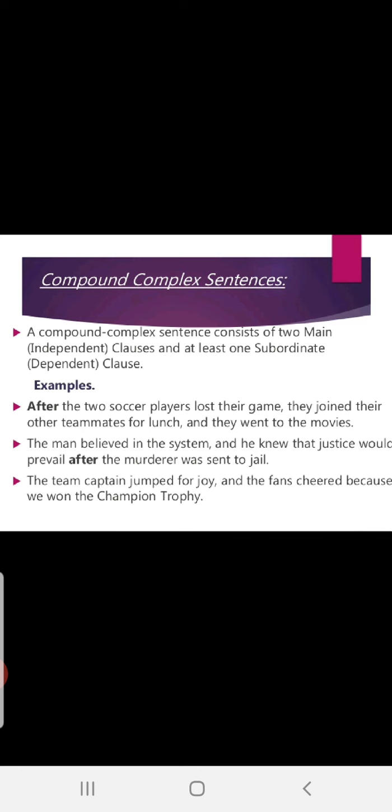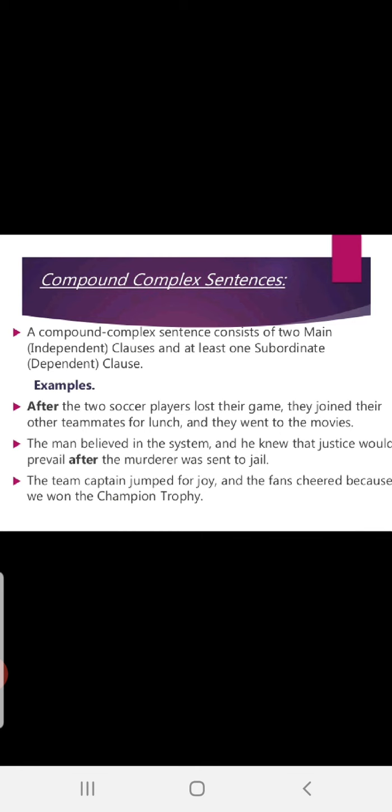Here one clause is over. And he knew that justice would prevail. Here also justice would prevail. Another clause over. After the murderer was sent to jail. See, three clauses are coming together with the help of conjunctions.